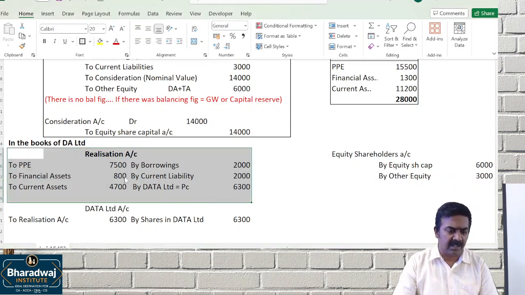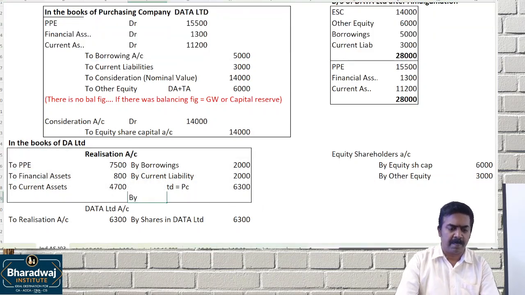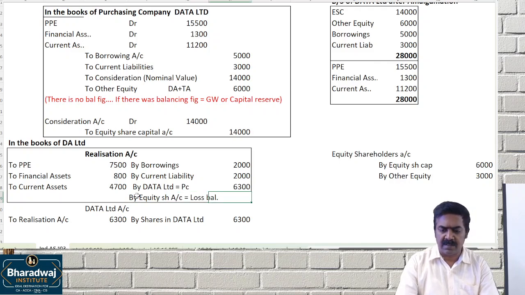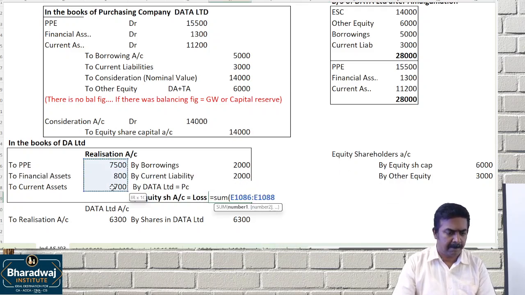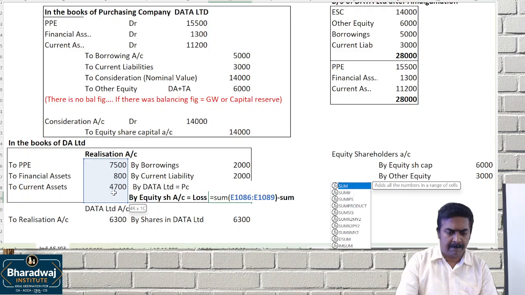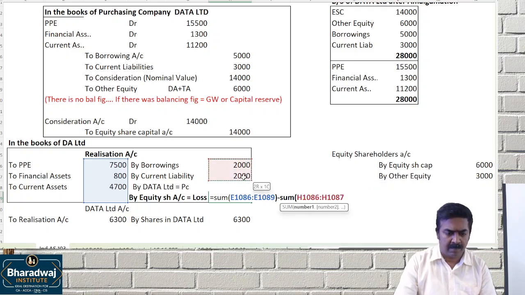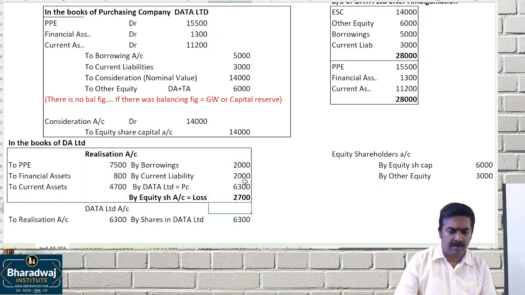There may be a profit or loss. I think it will be a loss. By equity shareholders account, loss transferred. What is the loss? 2,700, transfer it.